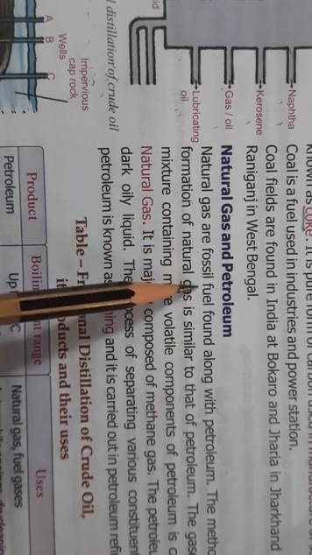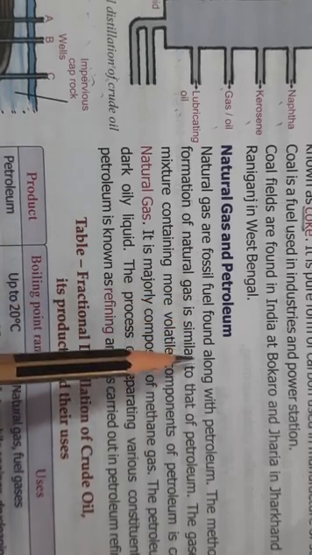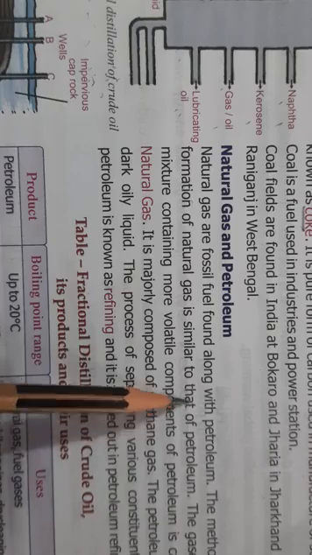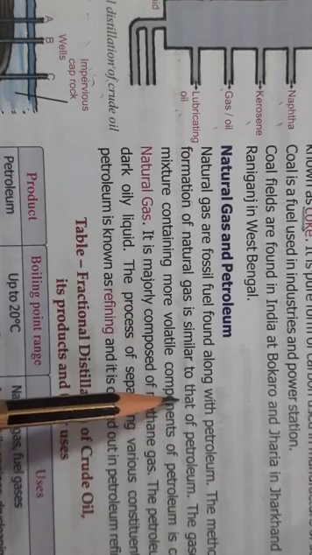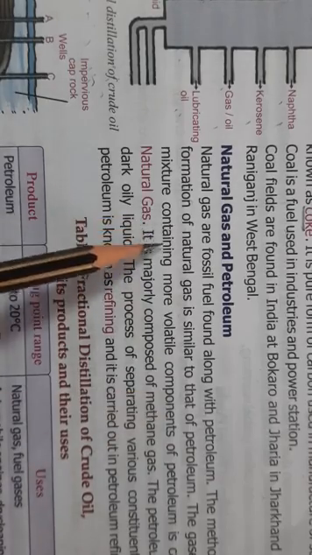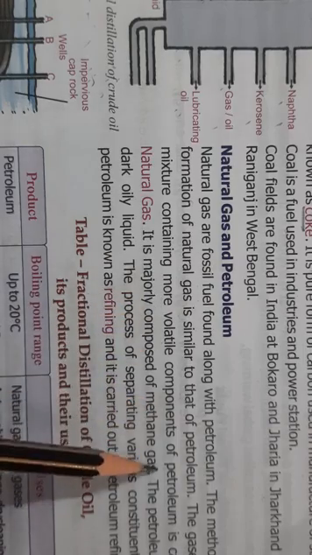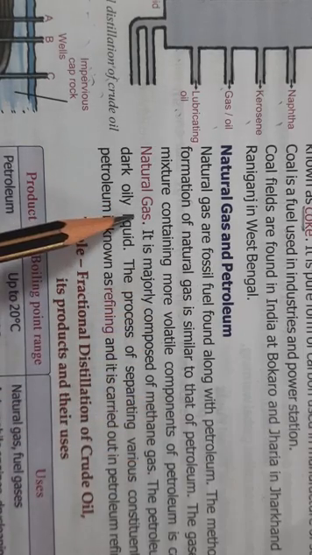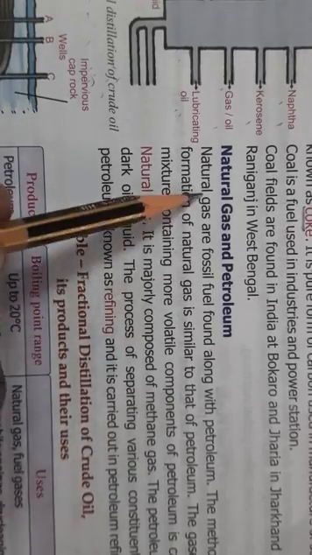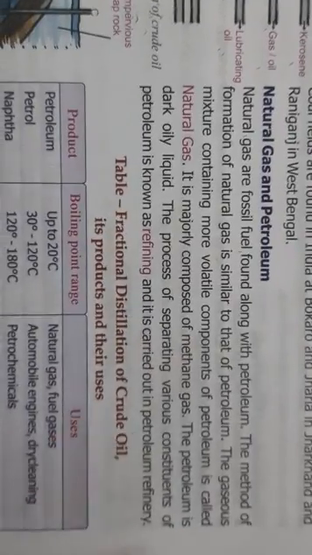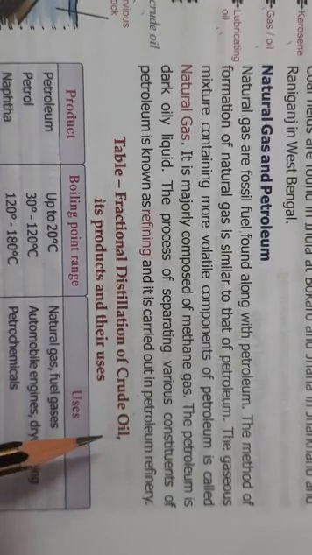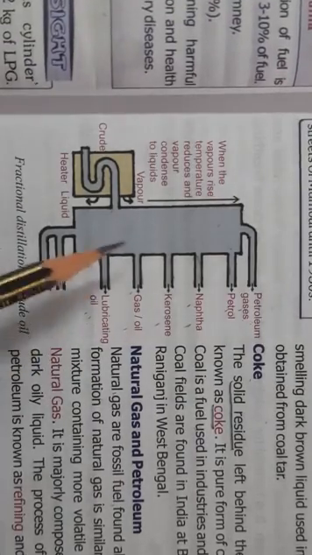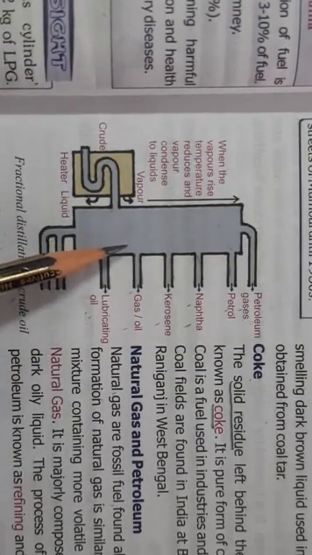Natural gas is another fossil fuel which is found along with petroleum, and the method of formation of natural gas is the same as petroleum. The gaseous mixture containing volatile components of petroleum is called natural gas, and natural gas and petroleum are obtained from the petroleum refinery, okay? That is through the fractional distillation of crude oil.